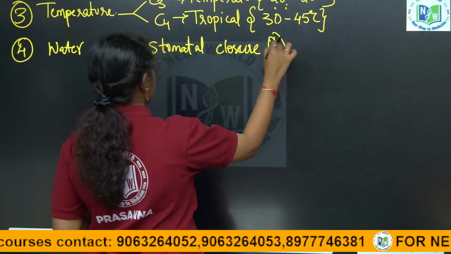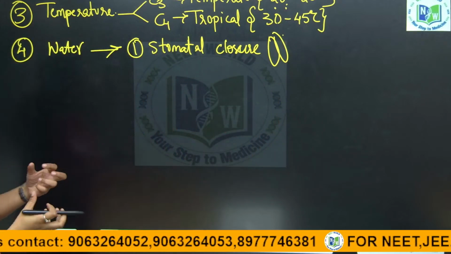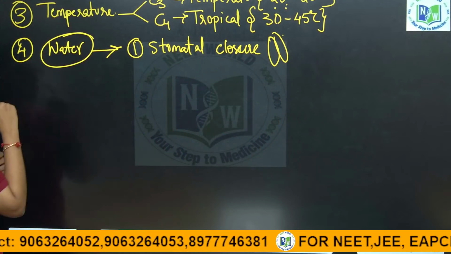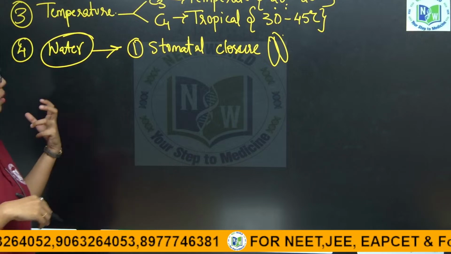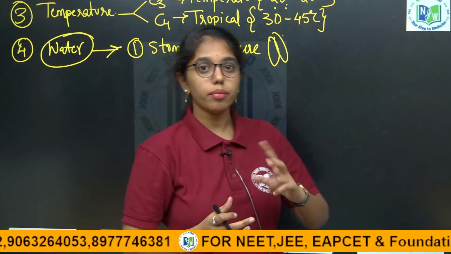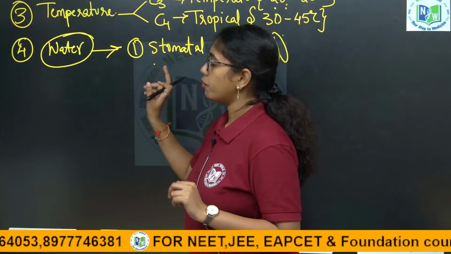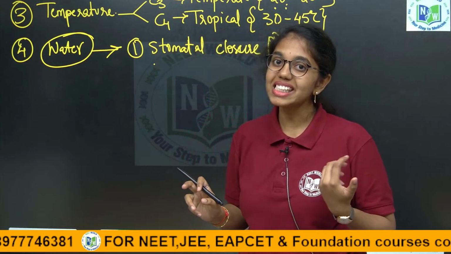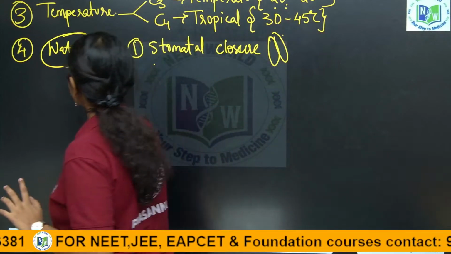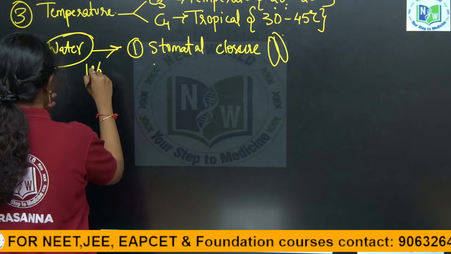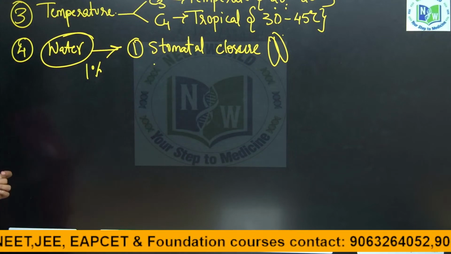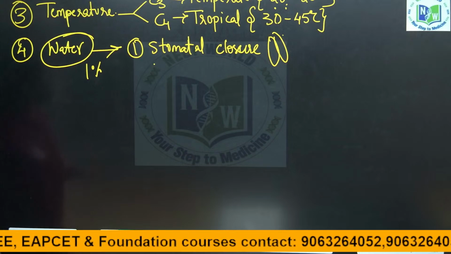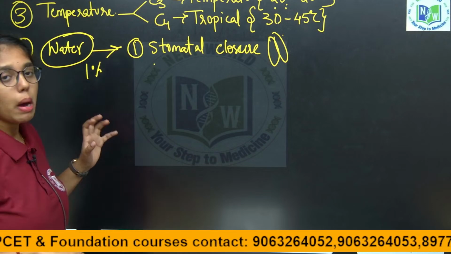That is the reason, in both the turgid and flaccid conditions, in drought conditions and in very high water conditions, the photosynthesis process is affected. Hardly, this is an external factor, only 1% it will affect the process of photosynthesis, because water will never be a limiting factor for most of the plants.